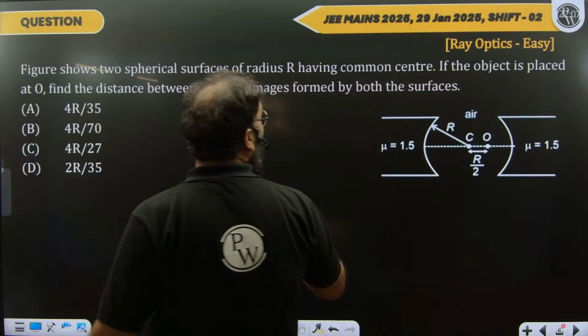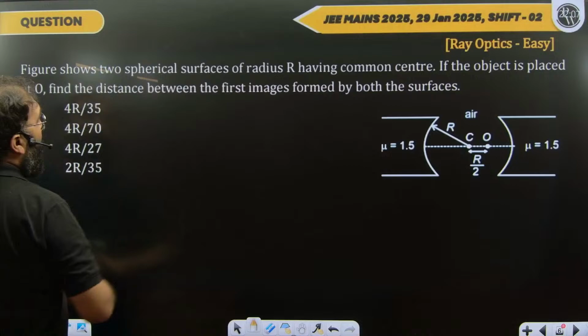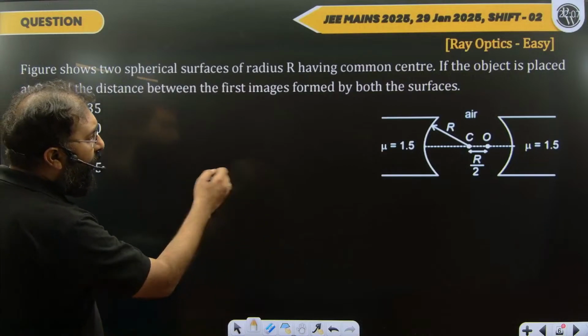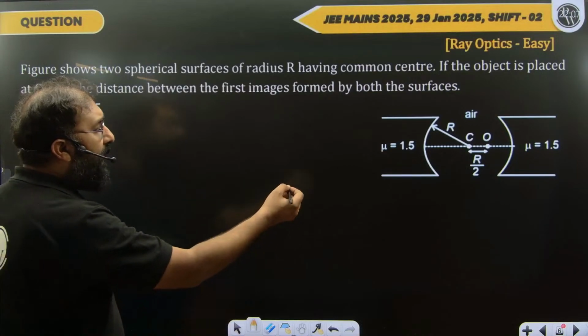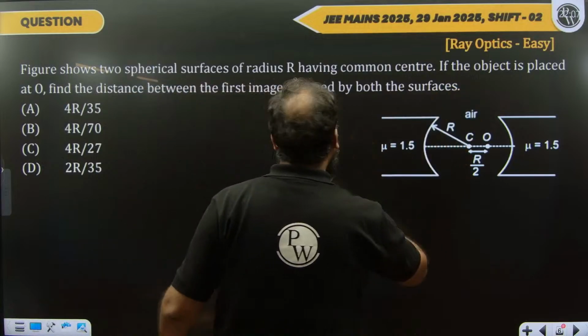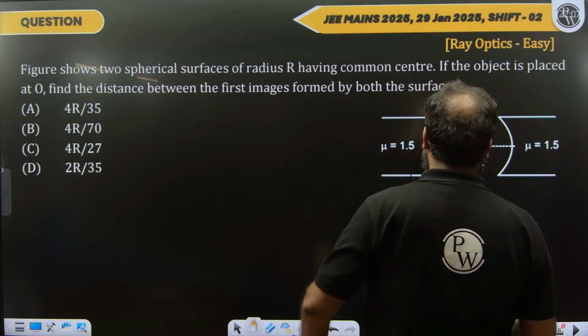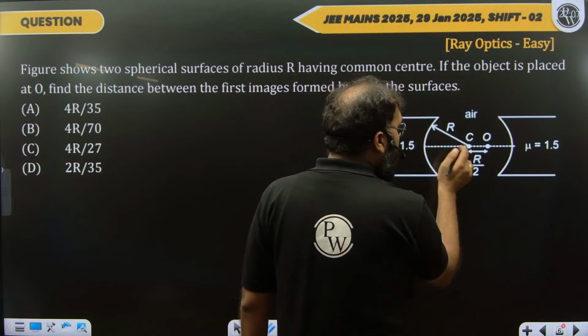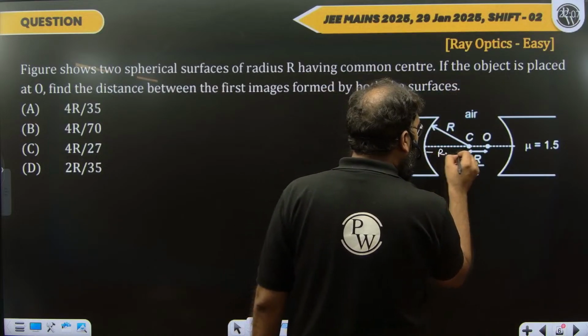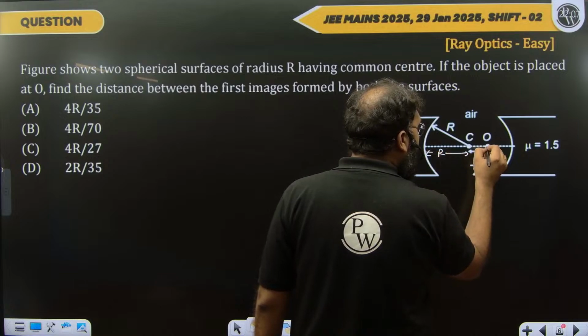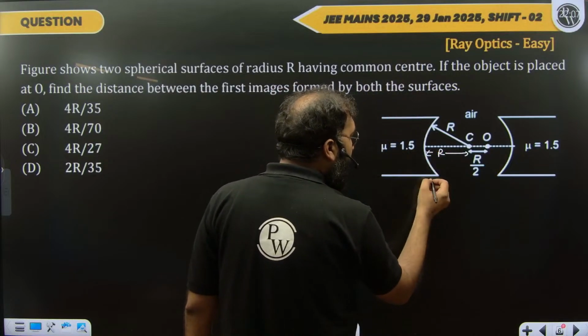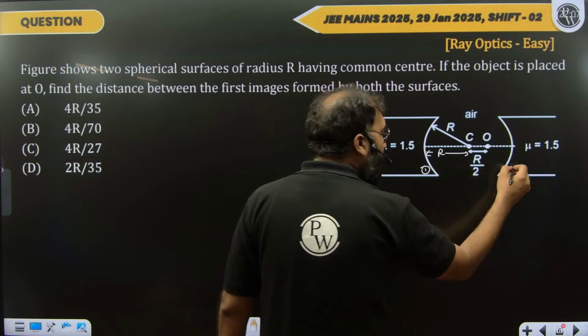Coming to the next question, from ray optics. The figure shows two spherical surfaces of radius r having a common center. If the object is placed at O, find the distance between the first images formed by both the surfaces. So this distance is r, and here the object is placed. Let's say this is surface 1 and this is surface 2.